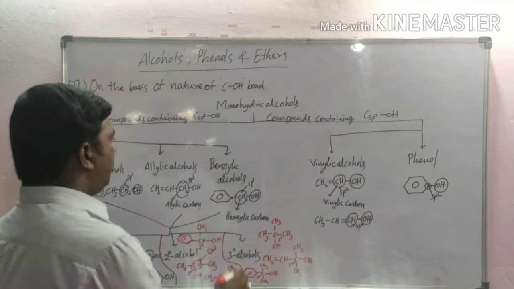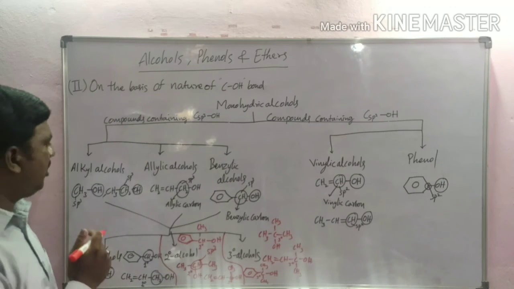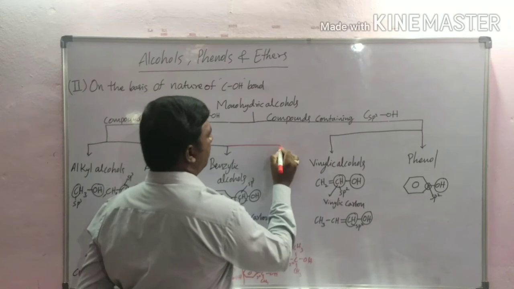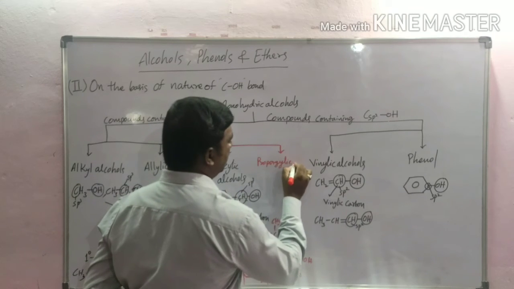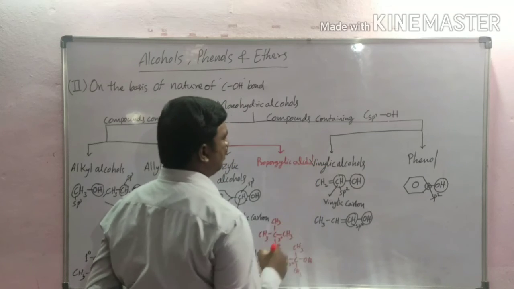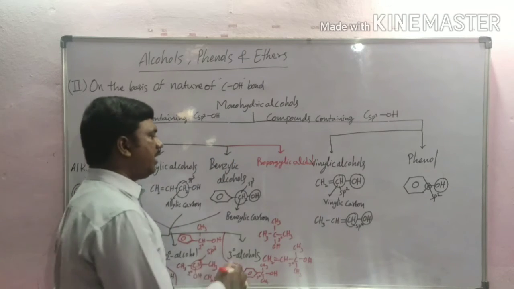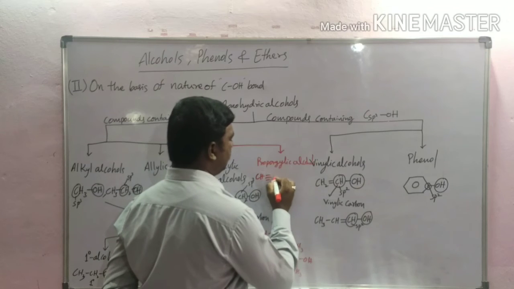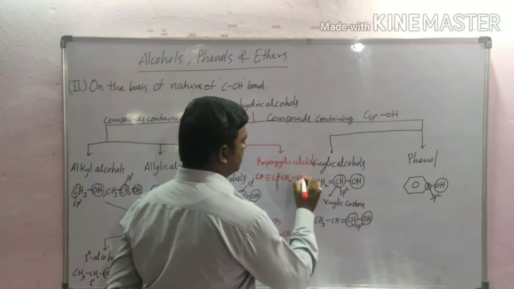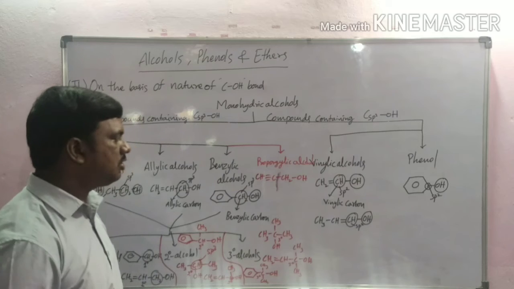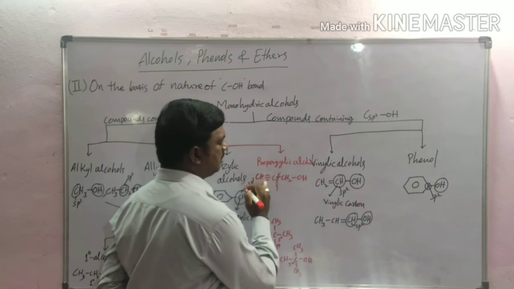And next, this is also classified as one more type, propargylic alcohol. Propargylic alcohols: in these alcohols, the hydroxyl group is attached to an sp3 hybridized carbon atom which is attached to an alkyne group, a carbon triple bond.